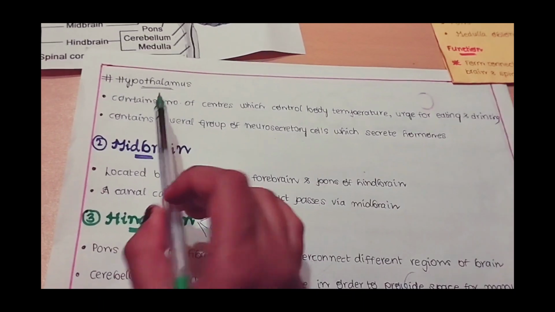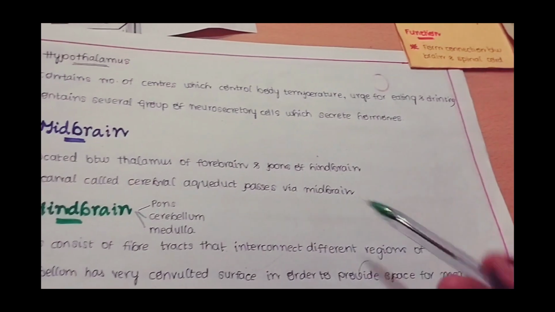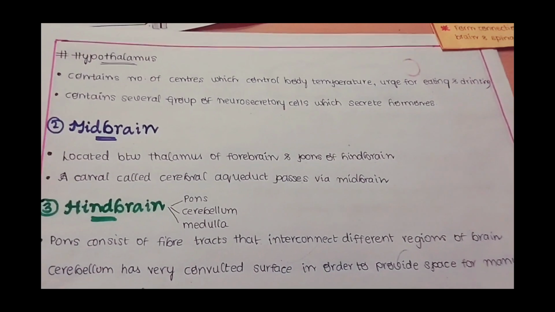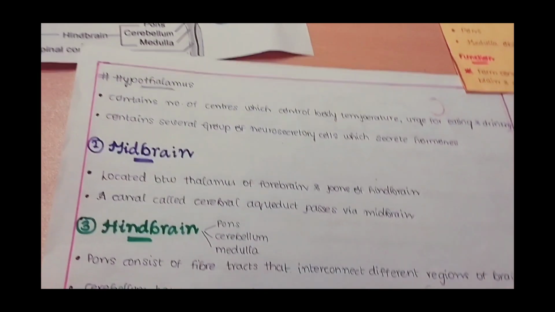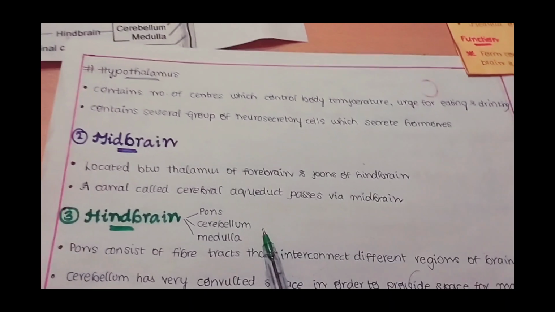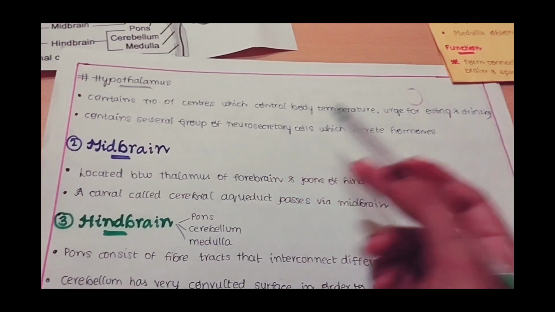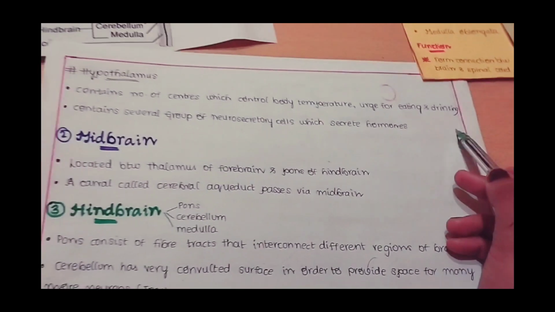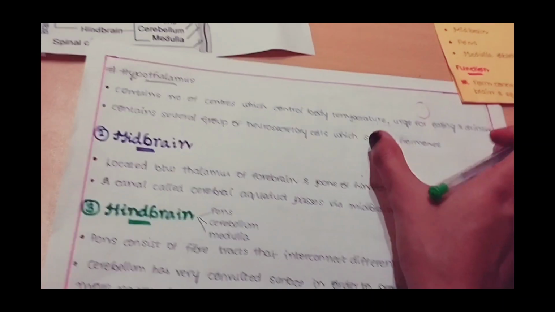So this hypothalamus is responsible for controlling the temperature of the body, hunger and thirst, and it contains several groups of neurosecretory cells which secrete hormones. They secrete hypothalamic hormones which control the pituitary gland. That is why the hypothalamus is known as the master of the master gland. Which is the master gland in the body? Obviously the pituitary gland. The master of the pituitary gland is the hypothalamus. It is also an endocrine gland. It secretes hormones also, and it controls temperature, urge for eating and drinking. This is important. You can expect an MCQ.